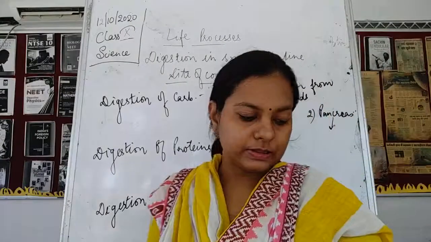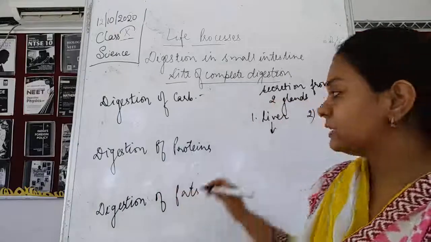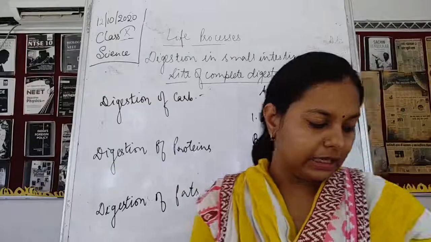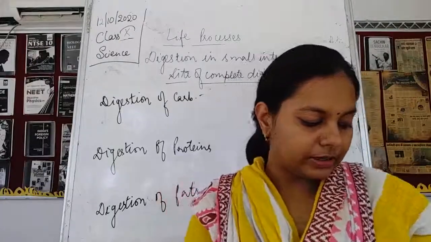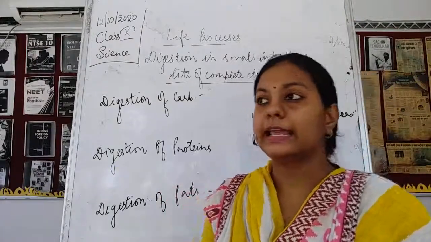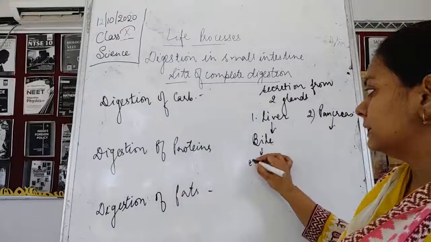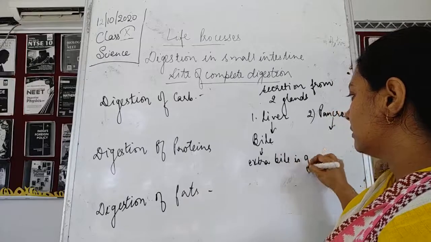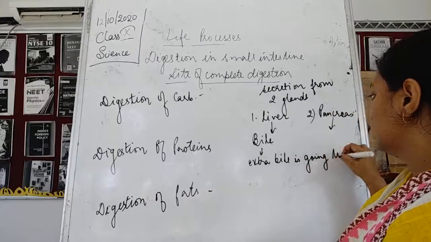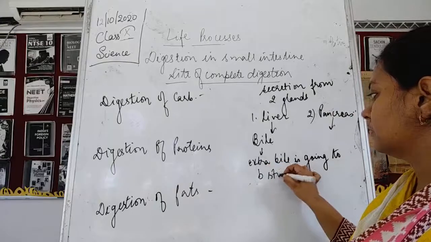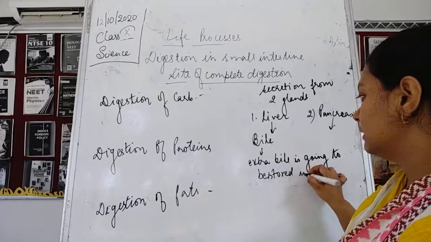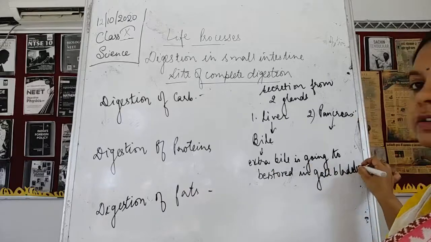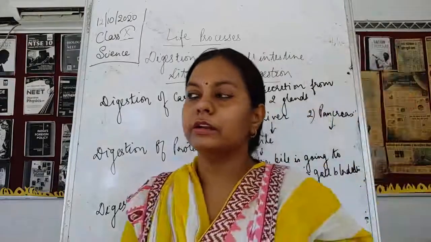The liver secretes bile, which is greenish yellow in color, made from the liver cells, and the extra bile is going to be stored in the gallbladder.